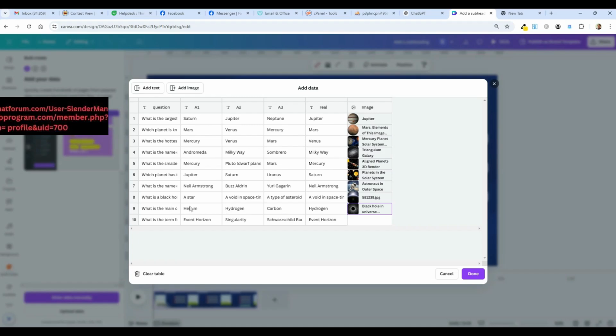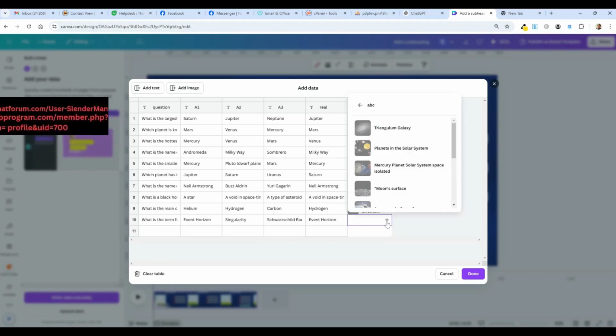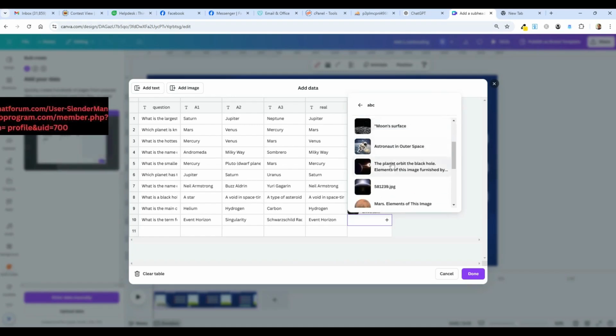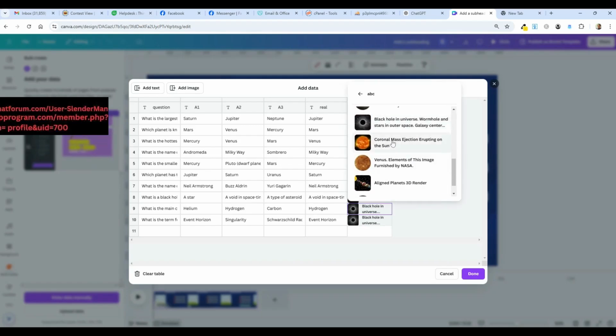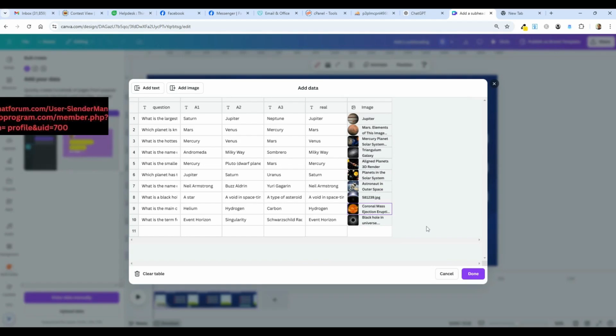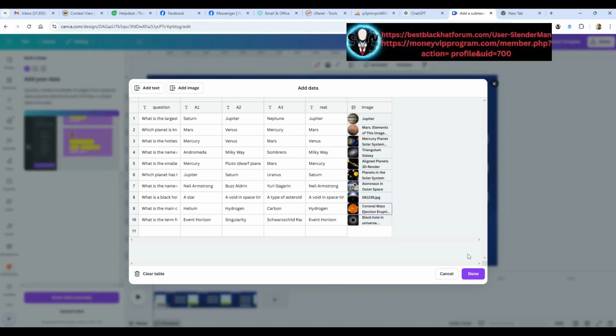Oh, okay, I got these a little out of order. That's what happened. What is the main component of the sun? Okay, I want to put the black hole one here. I'm being very particular. And this is a picture of the sun. This one is the sun. There we go. Got it. I think I got it. I hope I got it. So I'm done. That's it. Got all the data. Got the headings here. I'm going to say done.